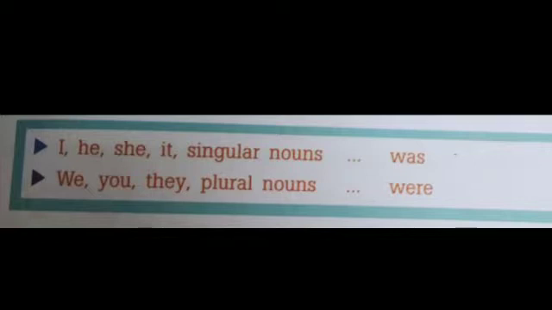Now students, when do we use this was and were? When we make use of I, he, she, it, which are all singular, in this case we use was. And when we make use of were, that is when we use words like you, we, they, all these are called plural nouns. So when the words are plural nouns, we use were. And when they are singular nouns, we make use of the word was.